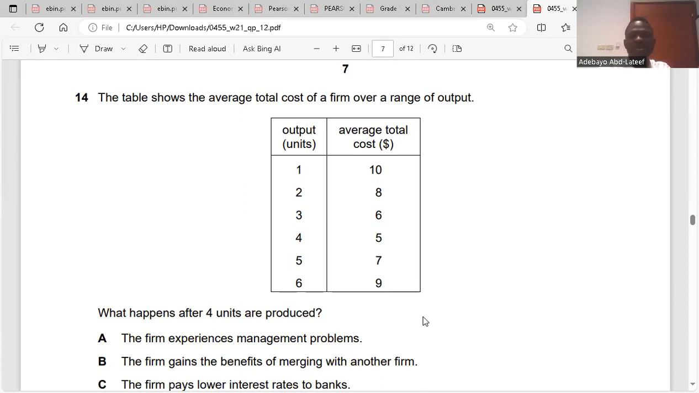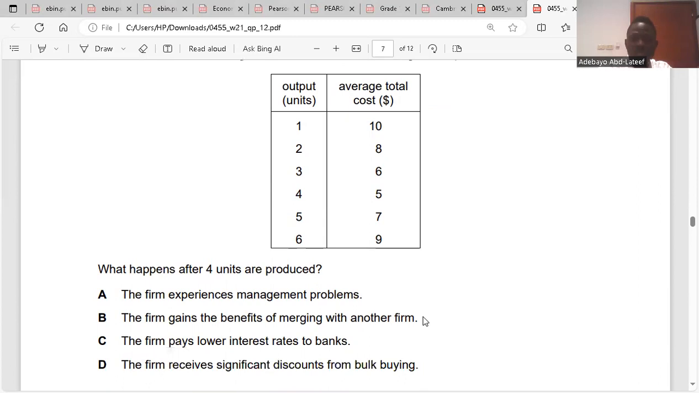The table shows the average total cost of a firm over a range of outputs. At 1 unit, the average cost is 10. At 2, it reduces. At 3, it reduces. At 4, it reduces. At 5, it starts increasing again. At 6, it increases more.